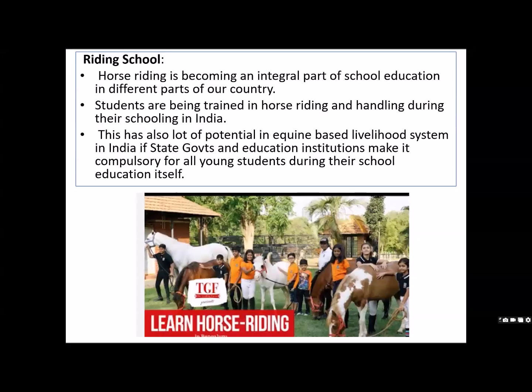Riding school. Now this has become, in almost all metropolises, a very fashionable event. Earlier, one school would say we are ICSE recognized, another would say we are English medium, another would say we are residential, another would say we have a swimming pool. But now it has become a fashion to state that our school has inbuilt horse riding facility. Many schools, though they may not maintain it on their own, may make some type of collaboration agreement with riding clubs.